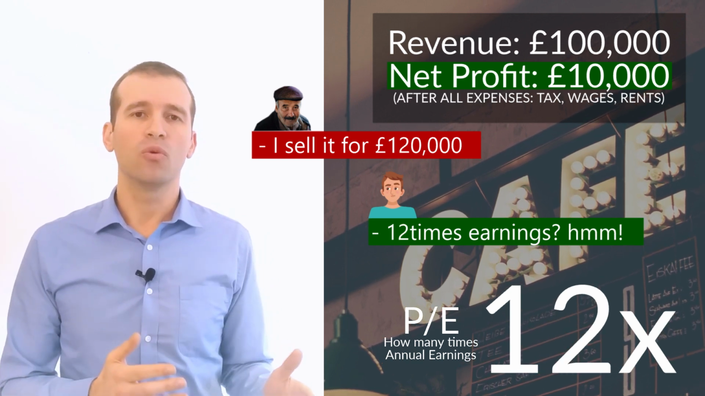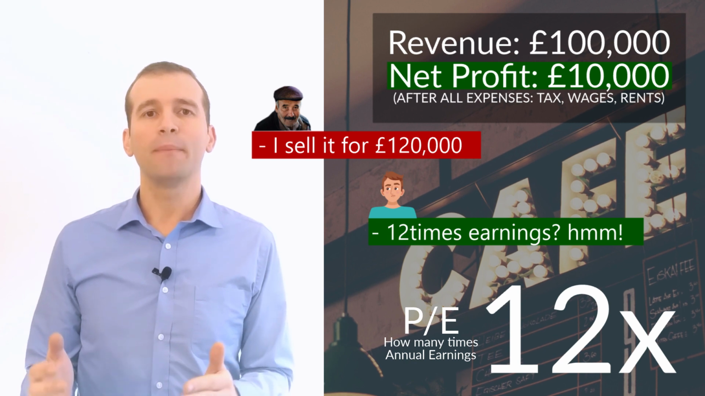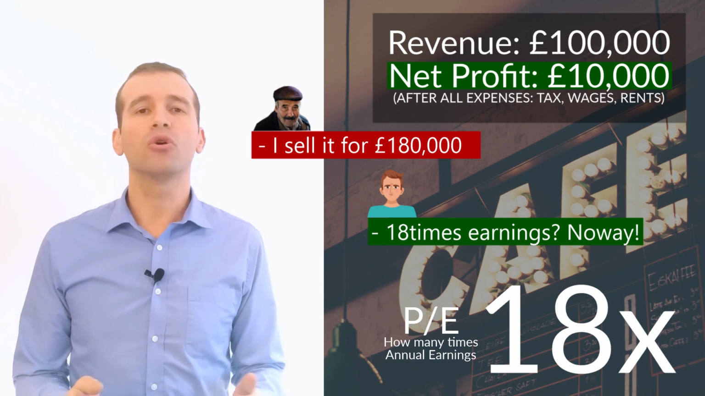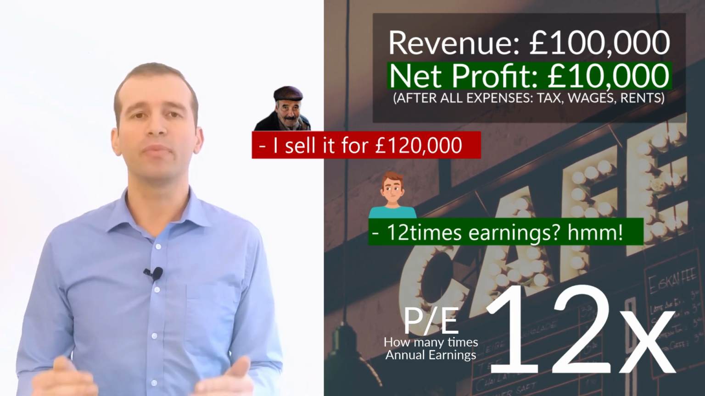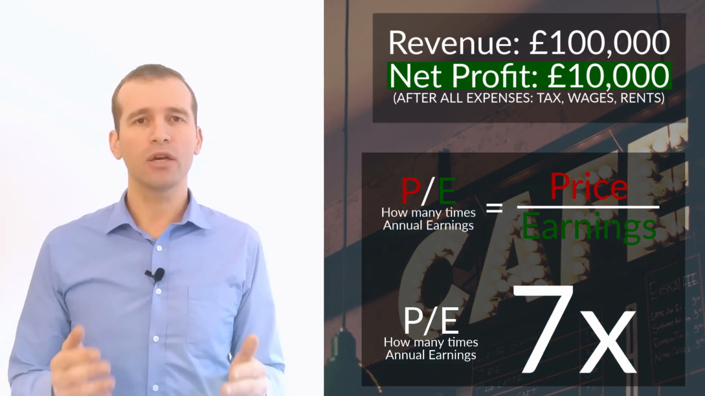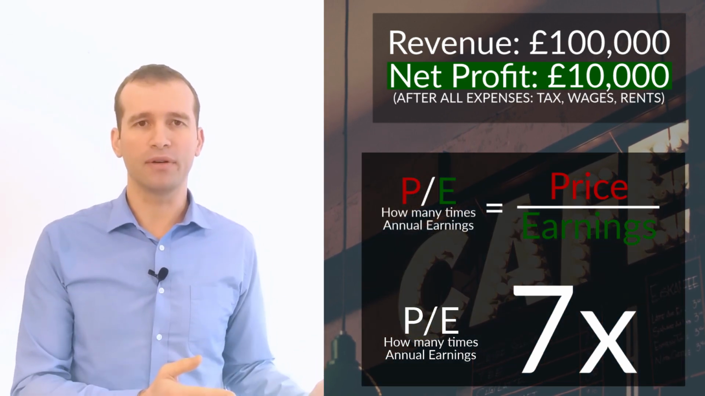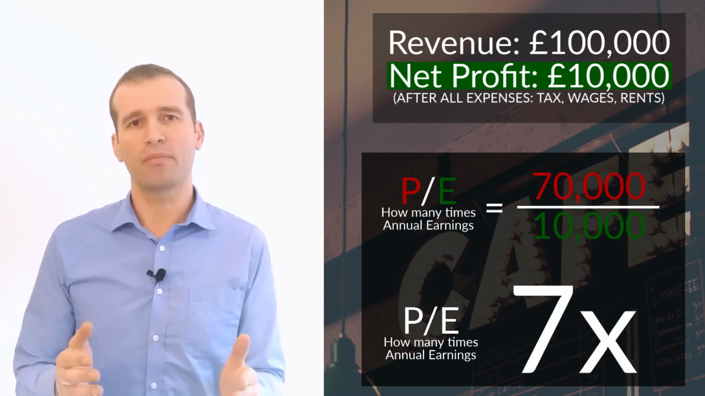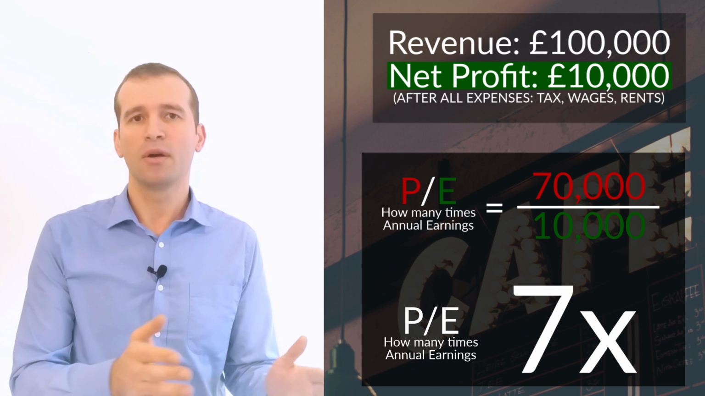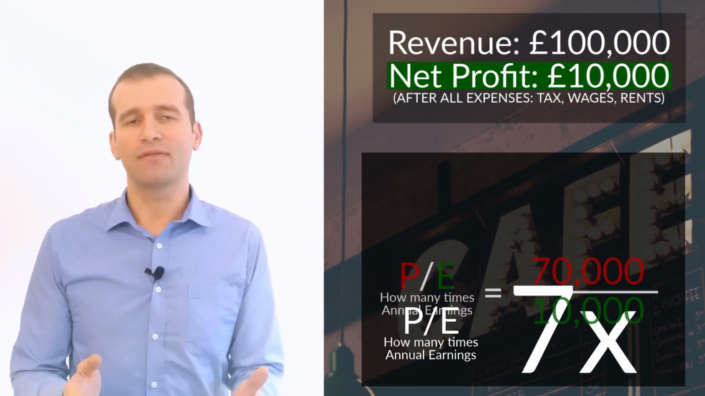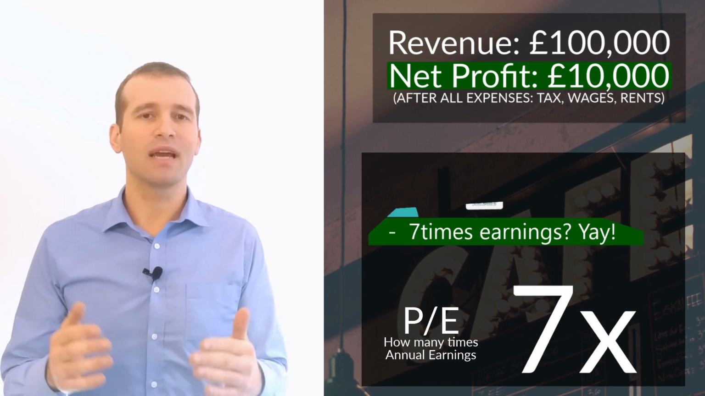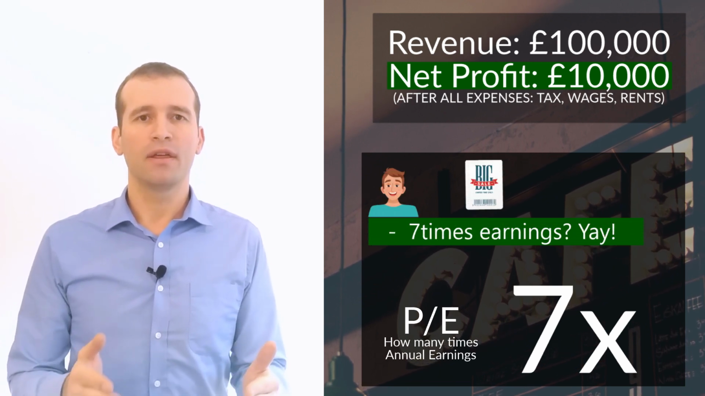If you had given 120,000 pounds, P/E would have been 12. When price goes up, P/E goes up. When price goes down, P/E goes down. The calculation is very simple. P/E equals price divided by earnings. In our case, 70,000 pounds we pay, divided by 10,000 pounds of annual profit equals 7. P/E equals 7. We pay 7 times the annual earnings to acquire the business.